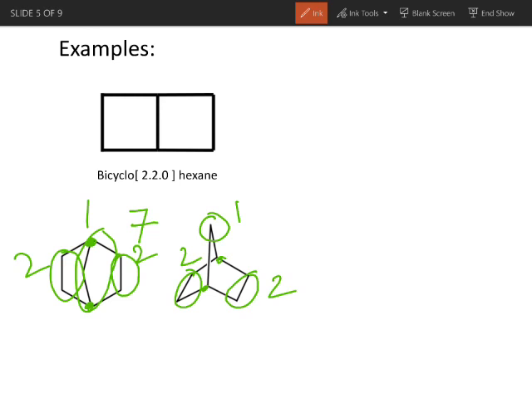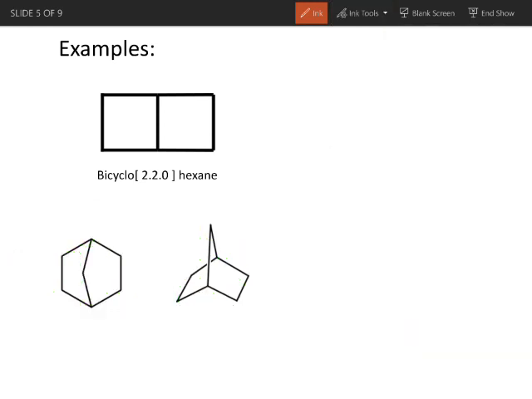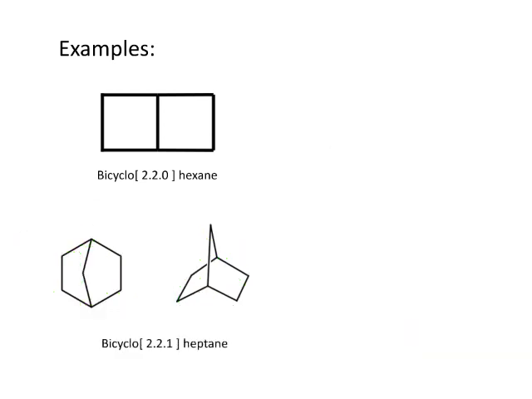So while writing the name of this compound, first the prefix bicyclo, then arrange these numbers in decreasing order, that is 2, 2, 1. The total number of carbon atoms are 7, hence we can write it as heptane. So the name of this compound is bicyclo 2,2,1 heptane.